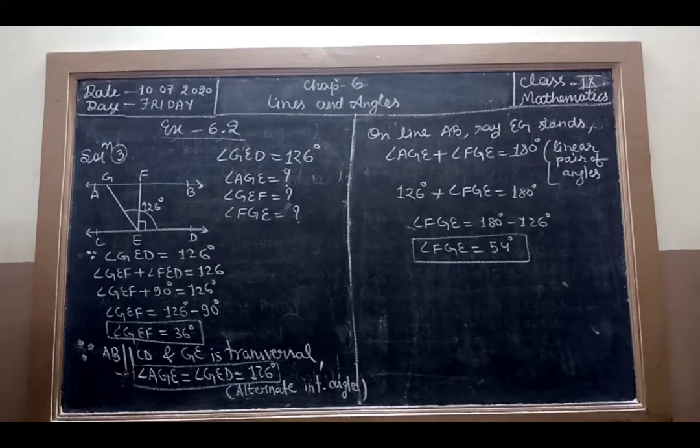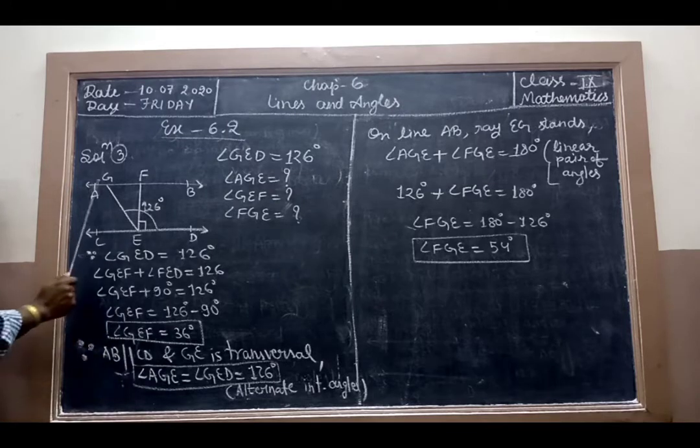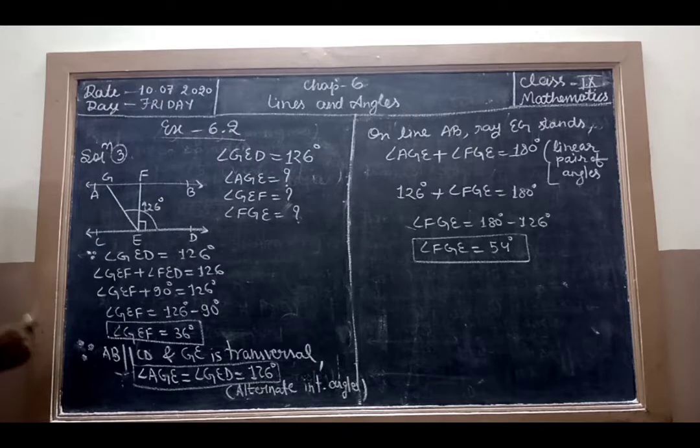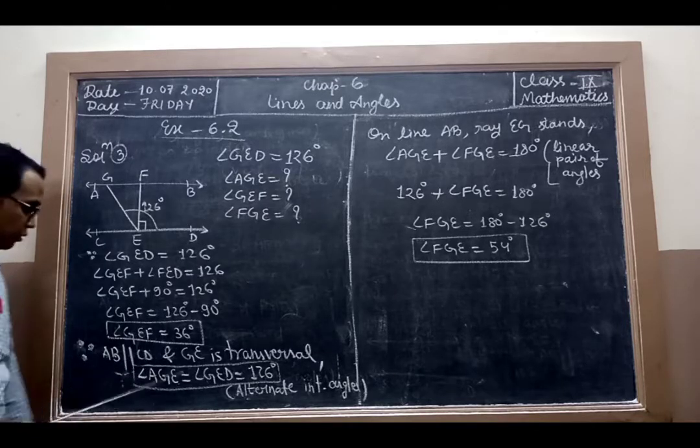Initially, angle GED equals 126 degrees, it is given. Now we write GED in the form of GEF plus FED. FED is equal to 90 degrees, given, so we put the value. GEF equals 126 minus 90 degrees. So angle GEF equals 36 degrees.